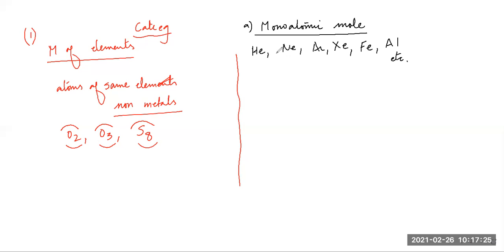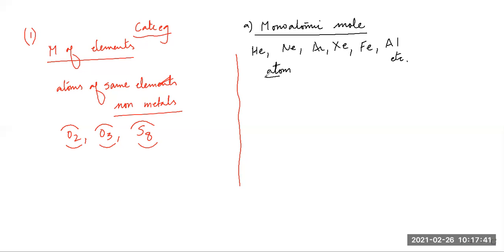So here the independent existence of atom is there. And these are known as monoatomic molecules because these molecules consist of only one atom.